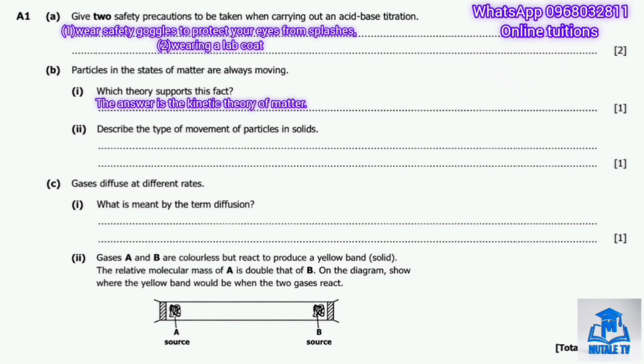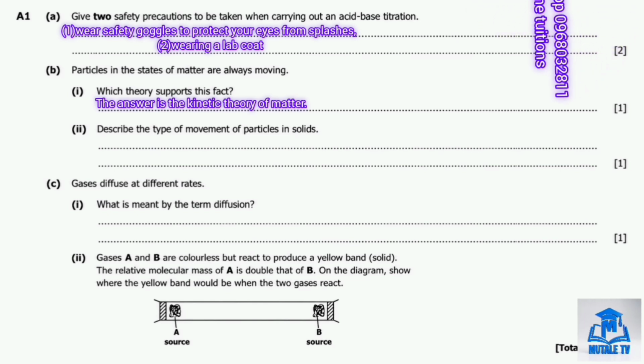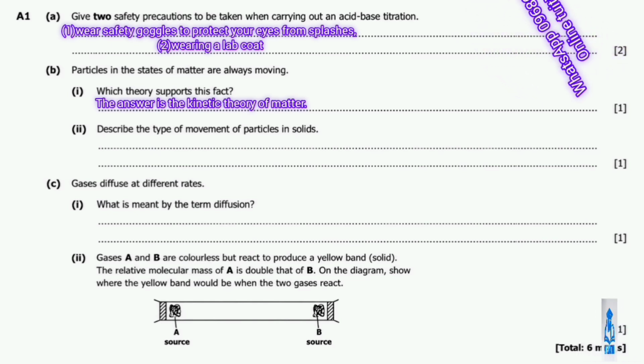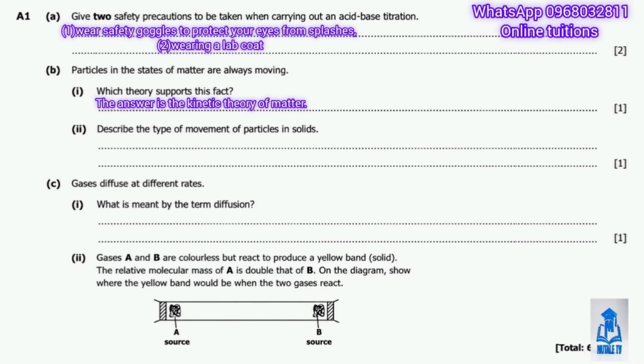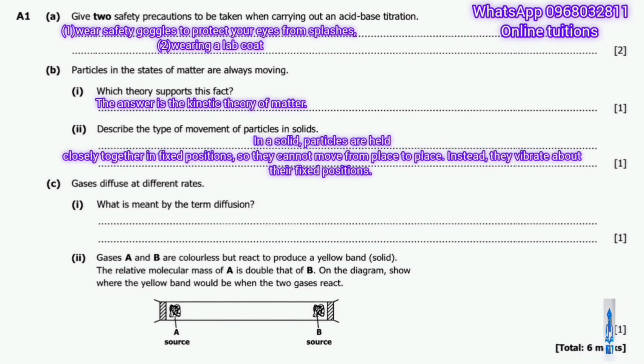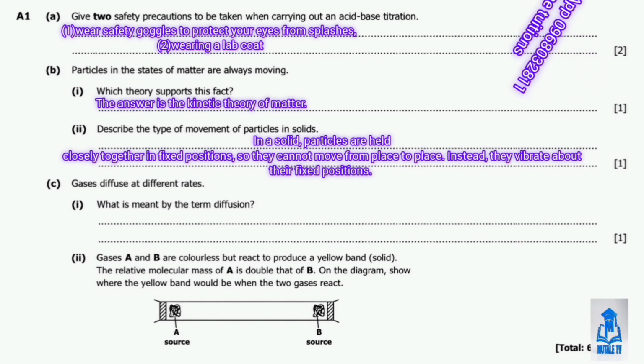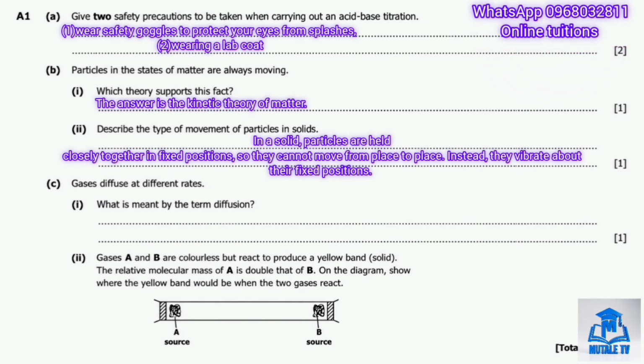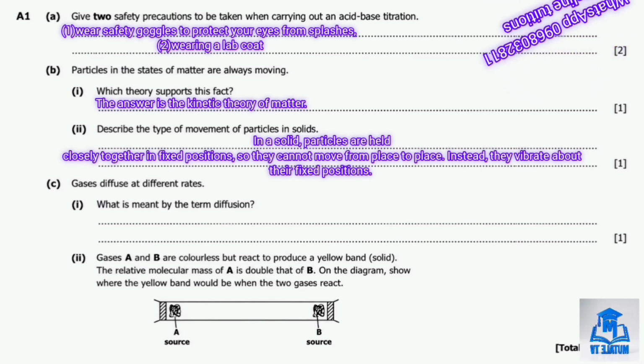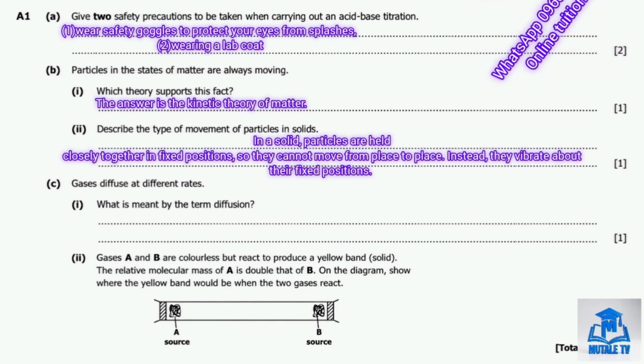Alright, so moving on to question B2. So question B2 asks us to describe the type of movement of particles in solids. Describe the type of movement of particles in solids. So in a solid, particles are held closely together in fixed positions, so they cannot move from place to place. Instead, they vibrate about their fixed position. That's a key word to remember: vibrate and not move freely. Okay, moving on to question C.